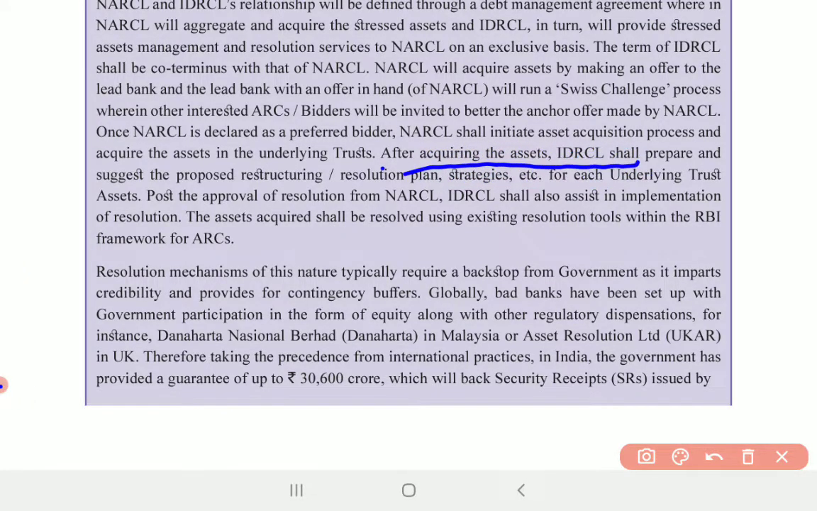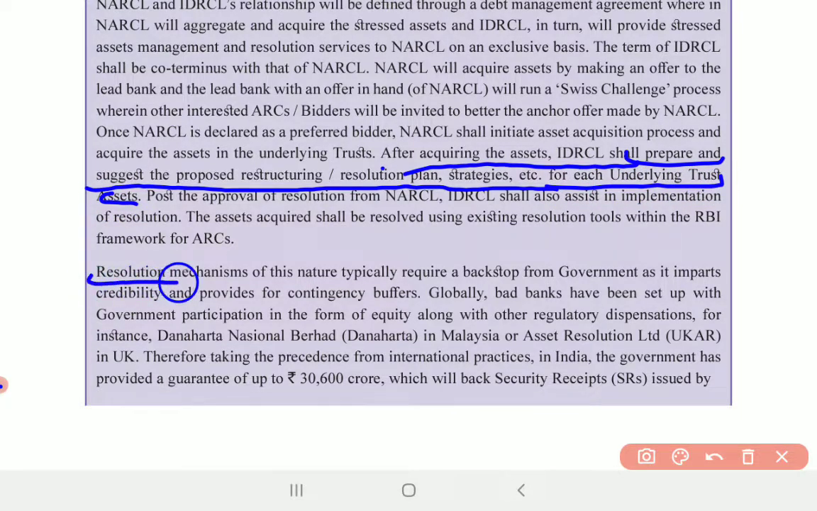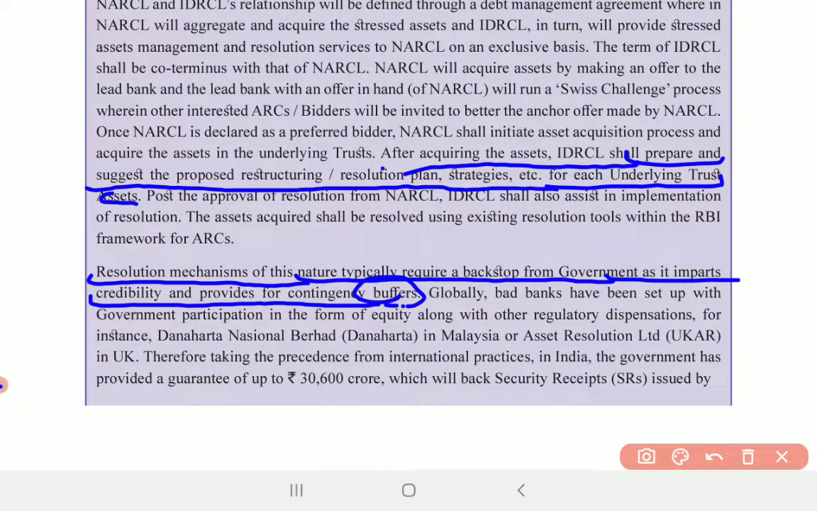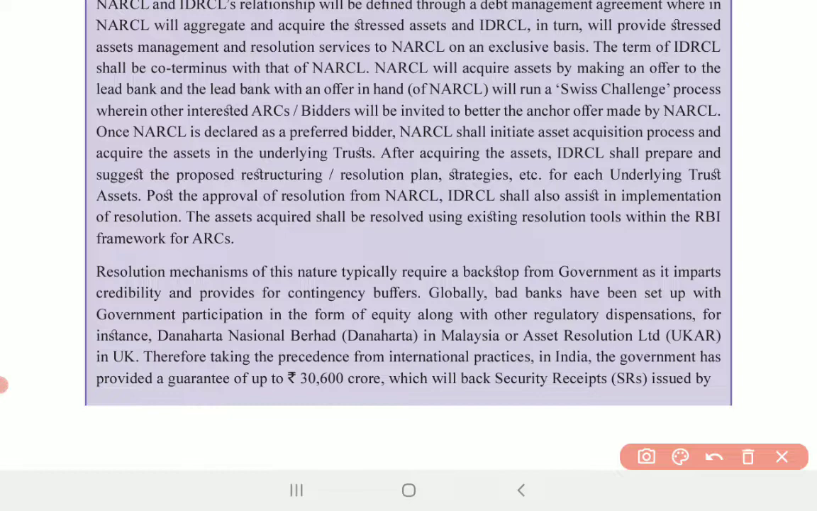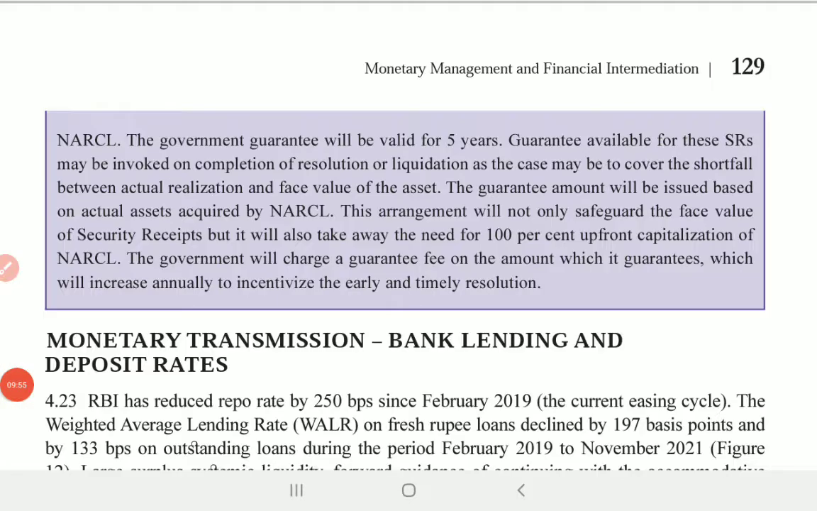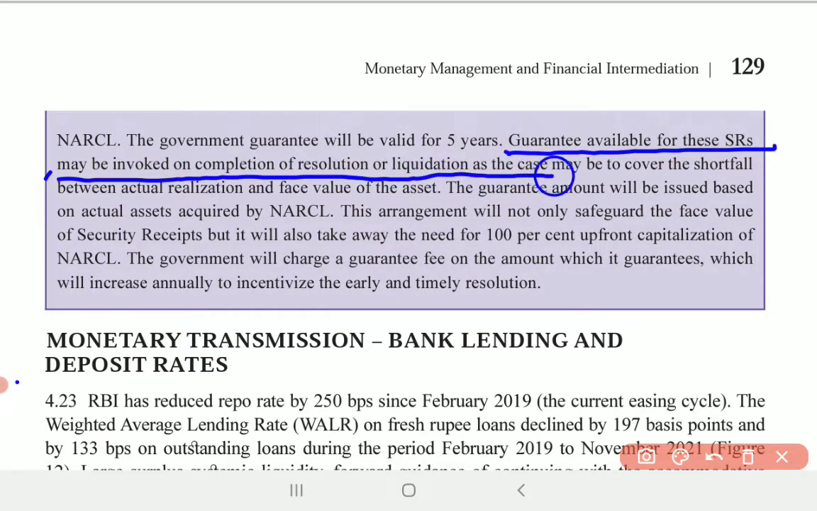After acquiring the assets, IDRCL shall prepare and suggest a proposed restructuring, resolution plan, strategies, etc. for each underlying trust asset. A resolution mechanism of this nature typically requires a backstop from the government, as it imparts credibility and provides contingency buffers. Definitely, the government backing will help to take up the large NPAs. Next, the government will provide a guarantee for the security receipts, which may be invoked for completion of resolution or liquidation as the case may be, to cover the shortfall between the actual realization and the face value of the asset. See, the government will be giving a guarantee for the security receipts.